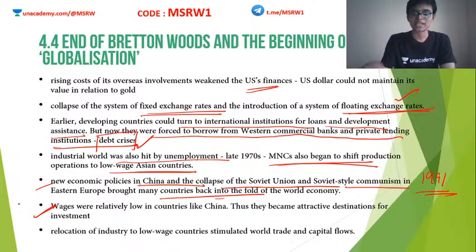This is how China became such a manufacturing hub, because they have a labor force which does the job for a very low wage. So China used this cheap labor available with it in order to become industrialized. And right now, China is one of the most prominent powers in the world because of the same reason. More and more industrial people were attracted by China because they do not have to pay a higher wage for the employees. Clear?